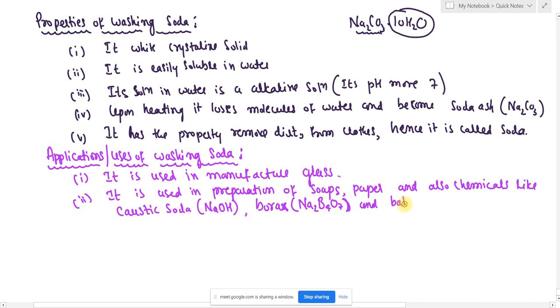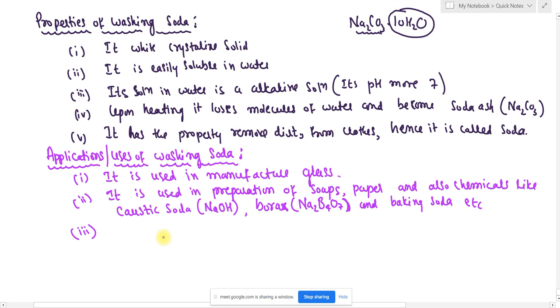So next, third application, not property, third application. It is used as a cleaning agent for domestic purposes. Domestic means household.